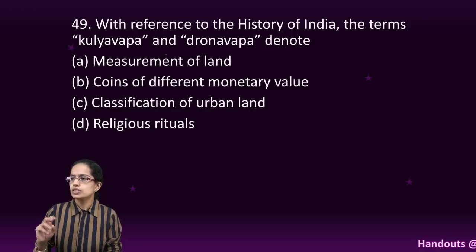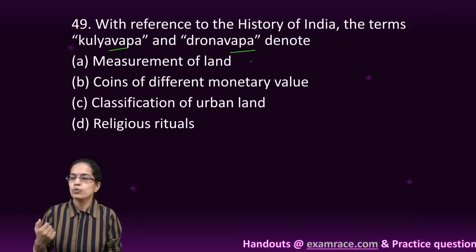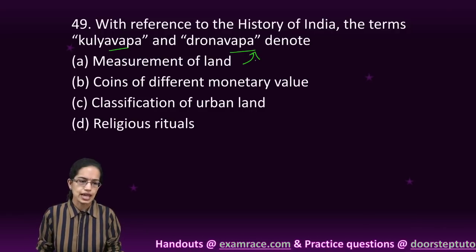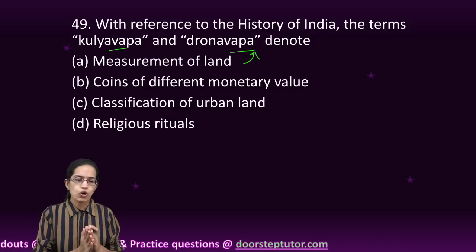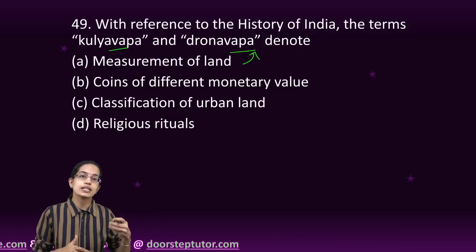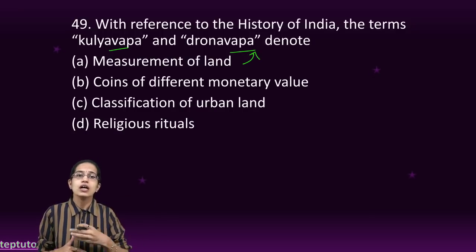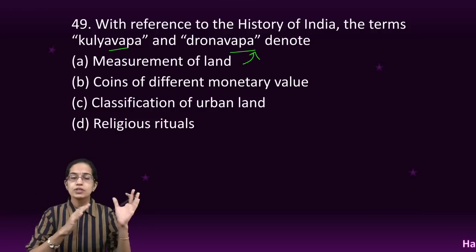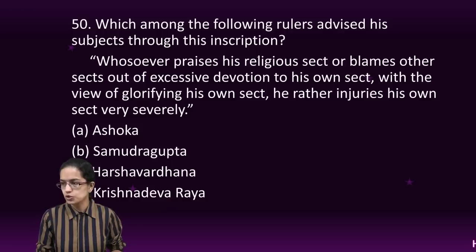The next was the terms that were used. Now Kulyavap, Dronvap were the terms used for measuring the land. Now these were the terms from Bengal. The region of central India had similarly different terms like Bhumi. Western India had Nivratna as some of the terms that were there. So different parts of the country had different terms for the measurement of the land that was used.